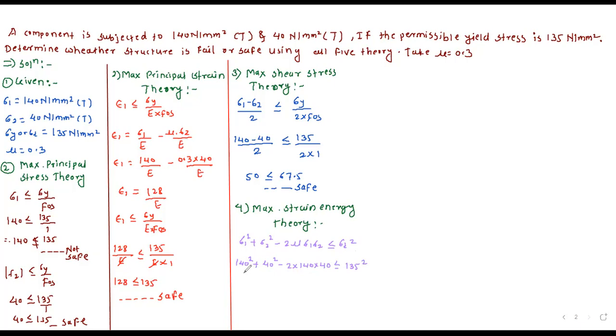Please check once again. 140 square plus 40 square minus 2 into, yes, here 0.3 is remaining. Please add here into 0.3.